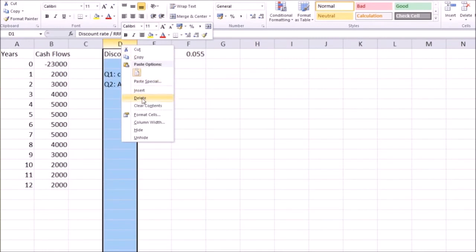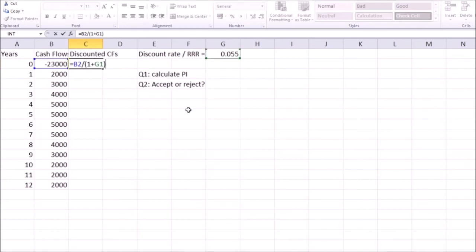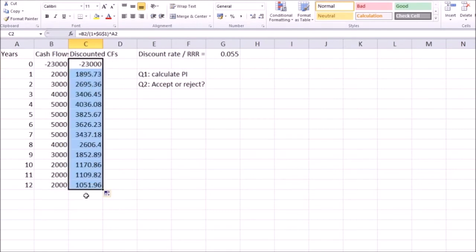To calculate this, I first want to add one more column, and that's going to be my discounted cash flows. That's going to be equals, click on the cash flows, divide by 1 plus the required rate of return to the power of the number of years. Go back to the discount rate, click anywhere around this discount rate, hit F4 for a fixed reference so that when you copy the formula, the reference to the discount rate doesn't copy down as well. Hit enter, copy, and we have our discounted cash flow.